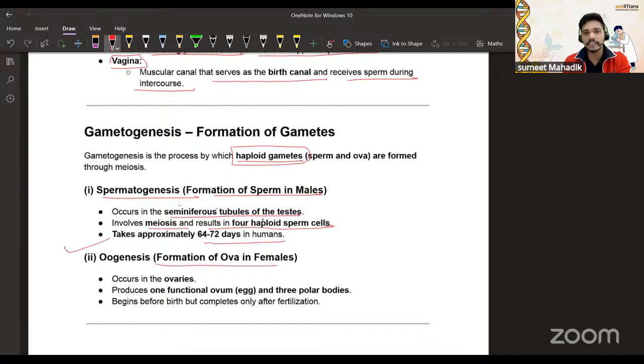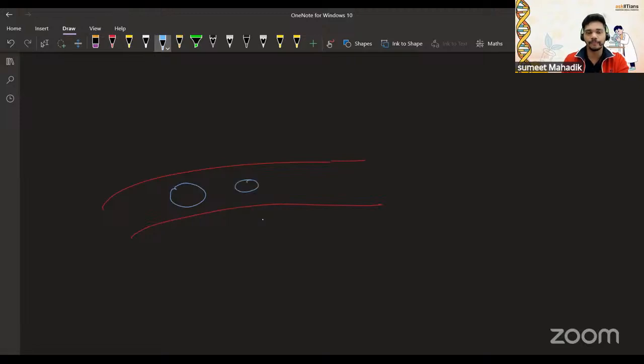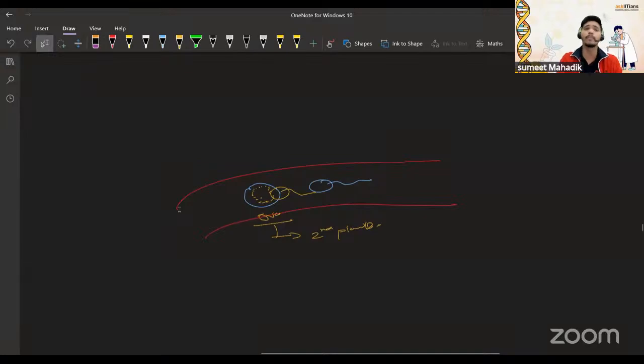Oogenesis is the process in the female. Again, I'm repeating, in oogenesis there is a formation of polar bodies. Now, my question: if this is a fallopian tube, here is the egg, and here is the sperm. Whenever the sperm enters the egg, only then does the meiosis stage start in the ova and form the second polar body. I'm not talking in a descriptive manner; I'm talking about the important points.